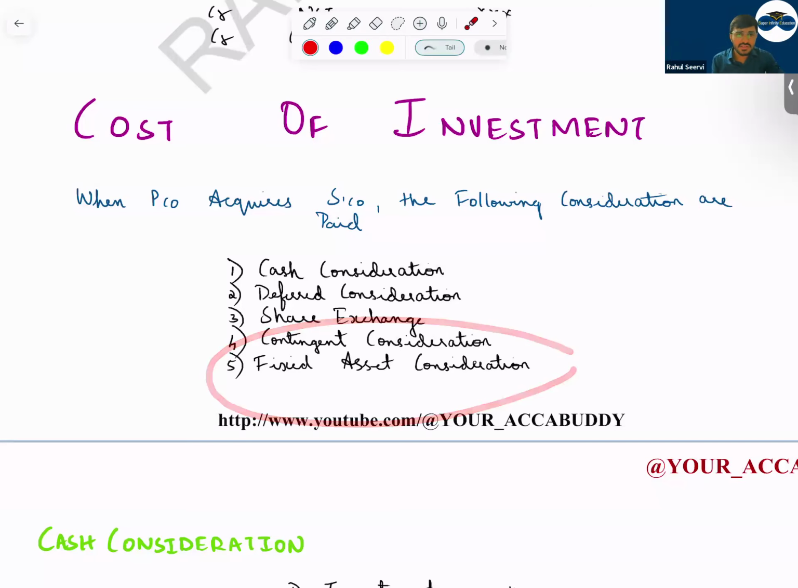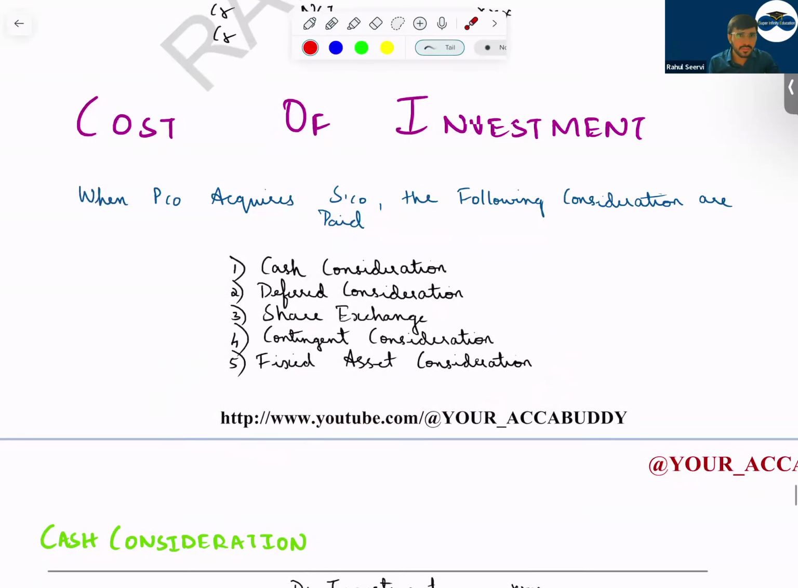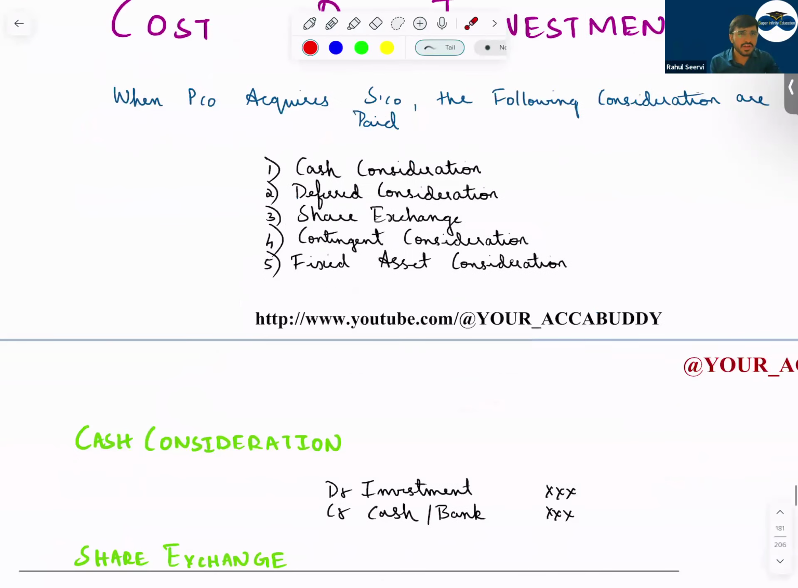Then fixed asset consideration. As mentioned, it's not so important for FR, but just for understanding purpose, I have mentioned it. Fixed asset means what? Parent company is selling an asset to, or giving an asset to, the subsidiary company. So whatever is the fair value will be considered as the cost of investment, and the asset will be removed at the carrying amount. Whatever is the difference will be the gain or loss.